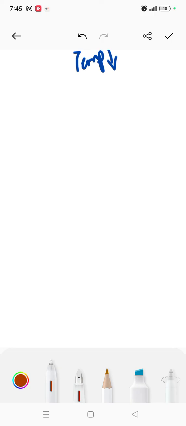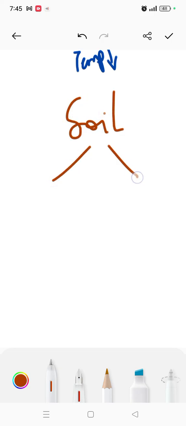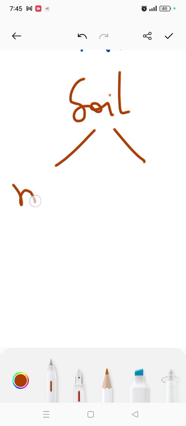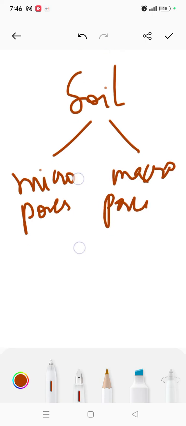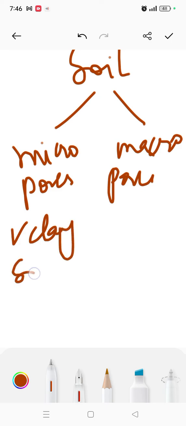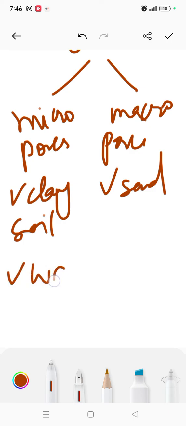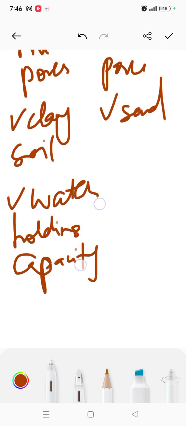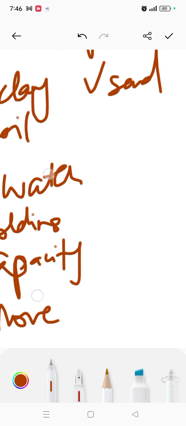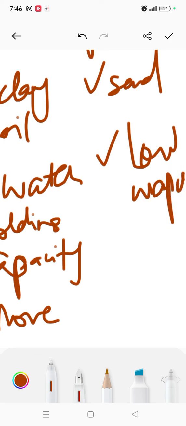Whereas you will see that soil also needs a particular condition, like micropores and macropores. These are like clay soil, and this simply means sand, which is a little hard. Clay has more water holding capacity, whereas sand has very low water holding capacity.